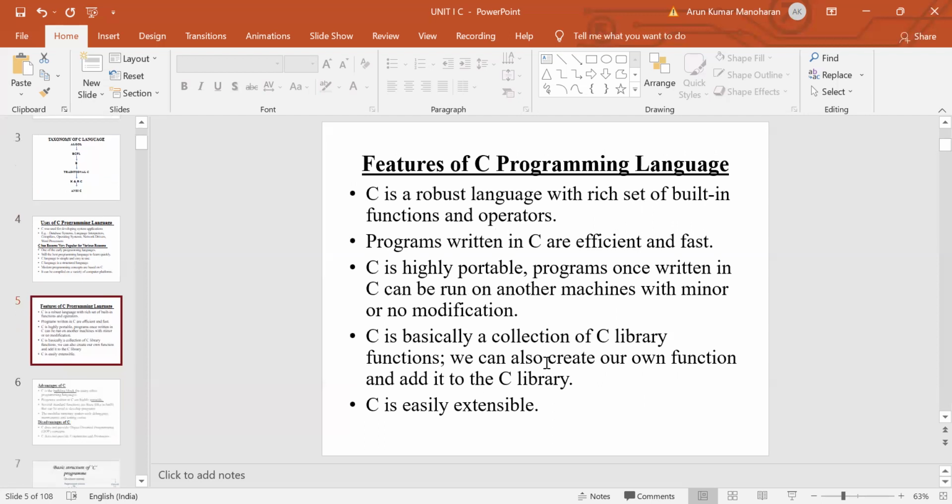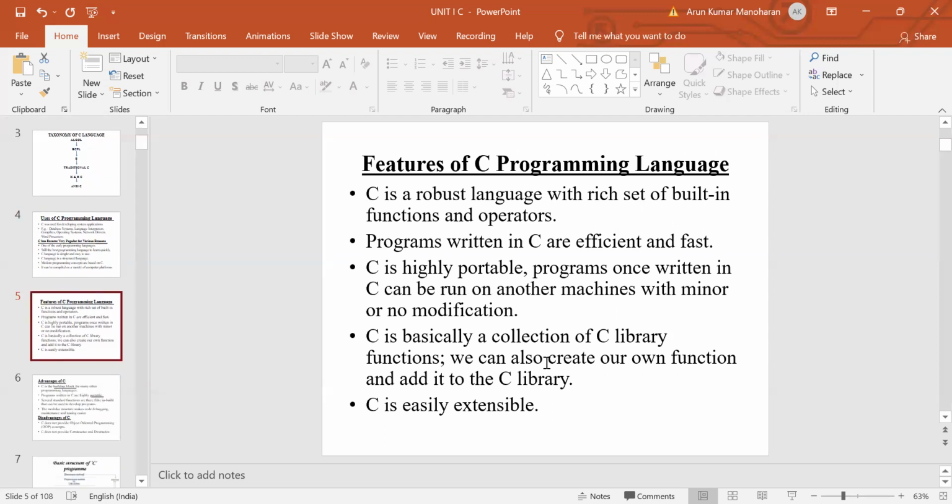Next we are going to see the features of C language. C is a robust language. Robust means this language was built strongly, with a rich set of built-in functions and operators. There are different functions and different types of operators. By using these operators, we can perform arithmetic and logical calculations. Programs written in C language are efficient and fast. C is also a highly portable language.